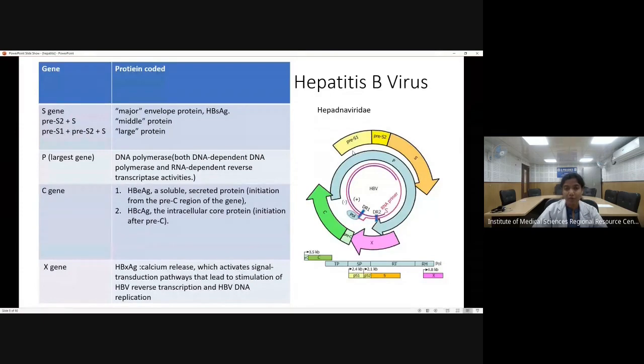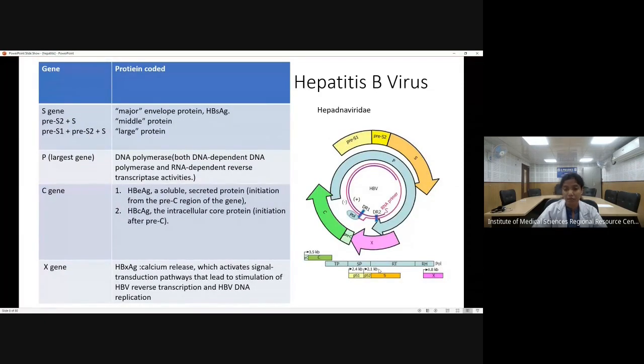The envelope protein consists of the S gene. When the translation is only in the S gene, it is called the major envelope protein, HBsAg, which is the infective protein. And if the translation starts from the pre-S2 region, it is the middle protein. And if the translation starts from the pre-S1 region, it is the large protein.